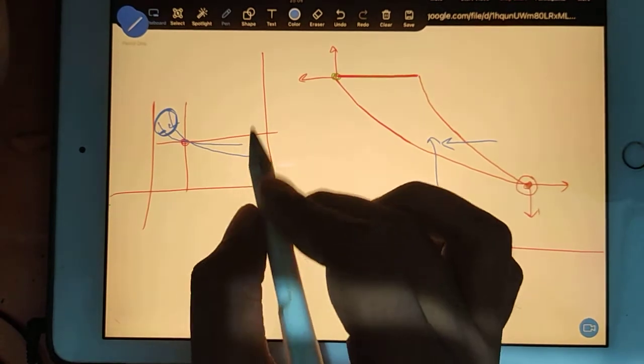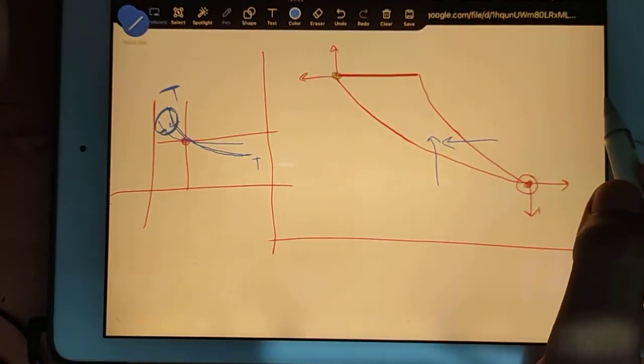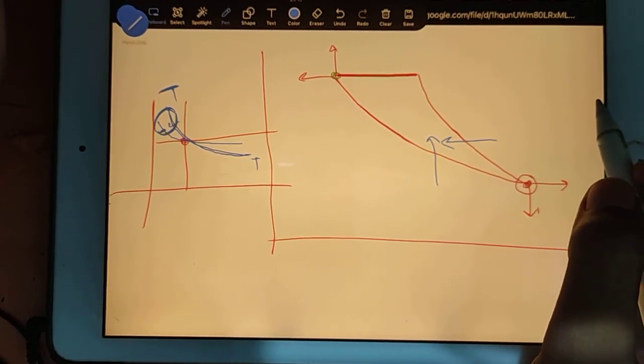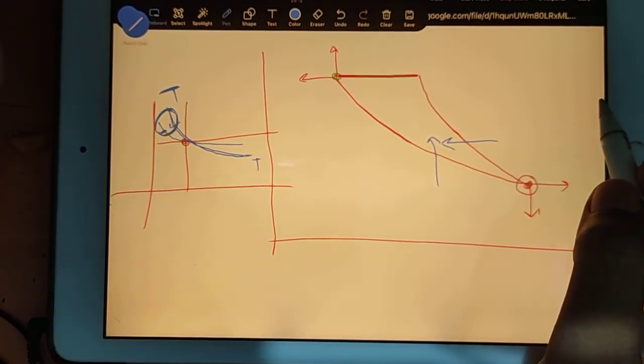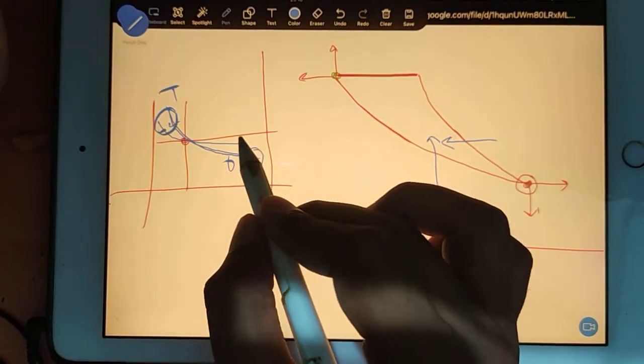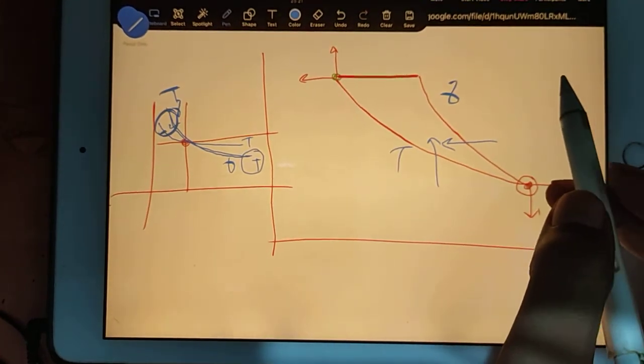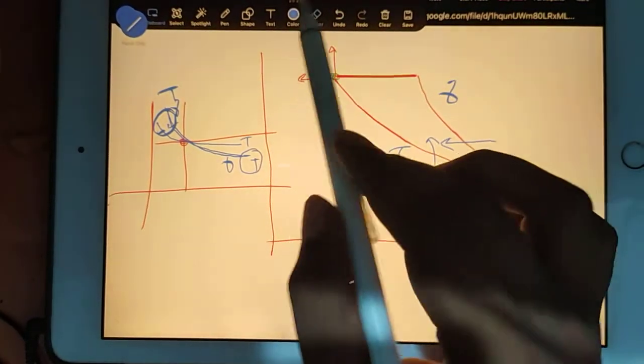So if this is your constant temperature line, this line is going up. I hope you understand what I'm saying. So this is your gamma line actually. This is your T line. So this is your gamma, this is your T. Not coming into the picture properly.